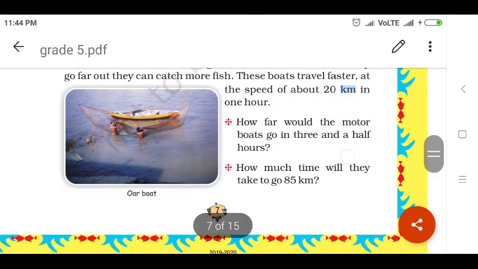So how far would the motor boat go in 3.5 hours? This is the question you have to answer. Listen here. For 1 hour, 20 kilometers, so for 3.5 hours, how many kilometers will the boat travel? What distance will it take? You have to find that.